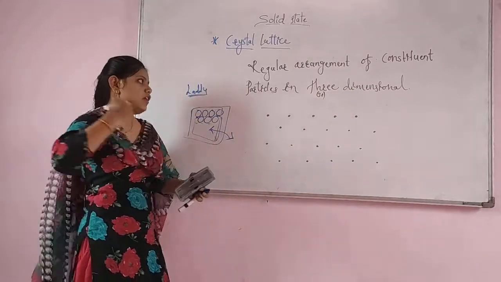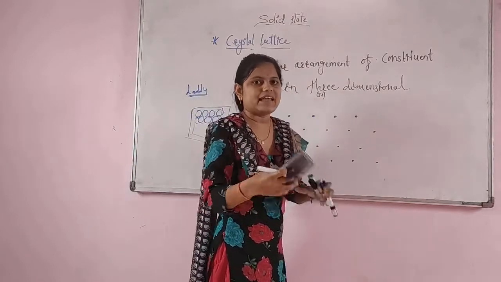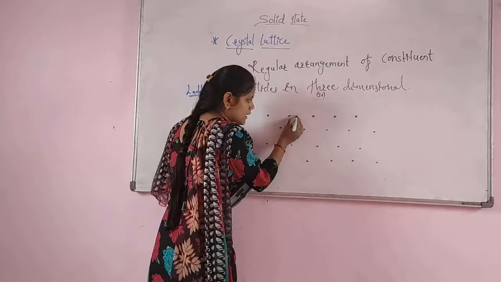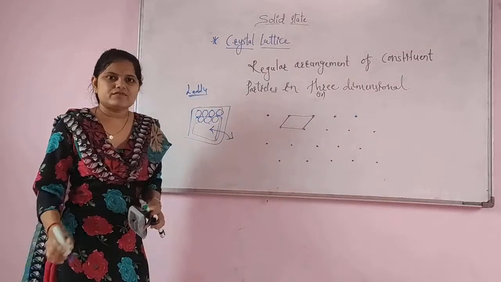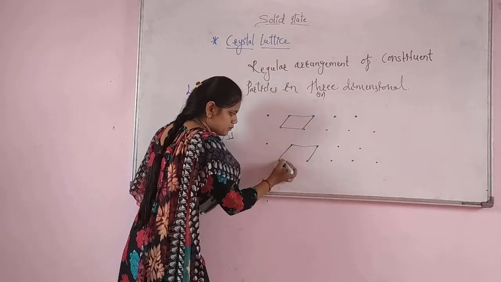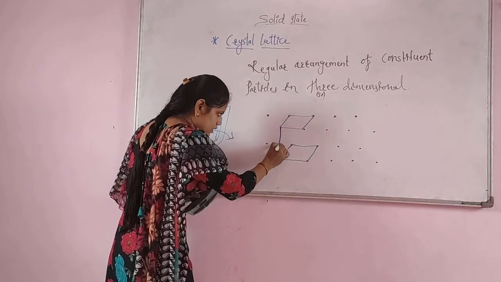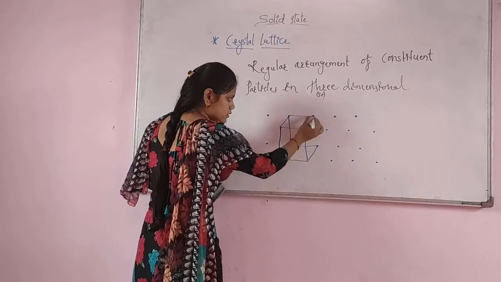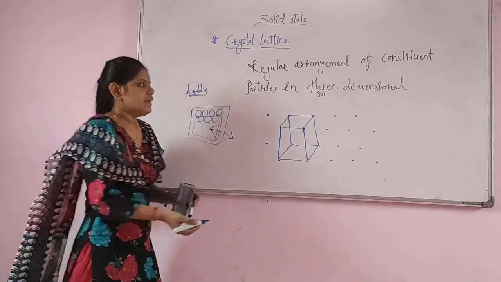Now I will make one lattice and show how the crystal lattice is formed. I will join these 4 points. Again, the below 4 points will be joined. In the same way, again it will be attached here. Now there is a formation of one lattice.